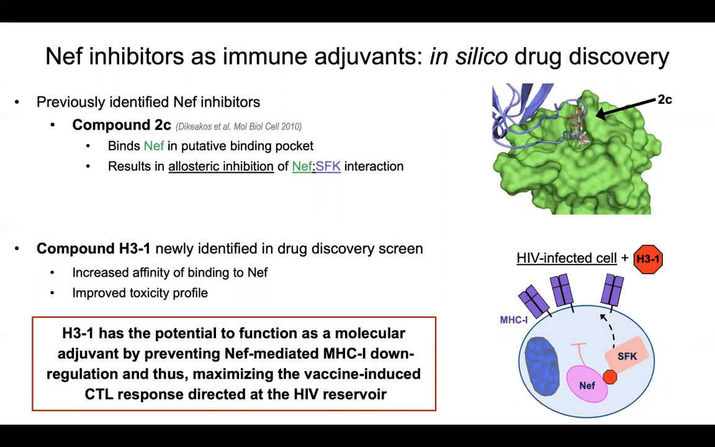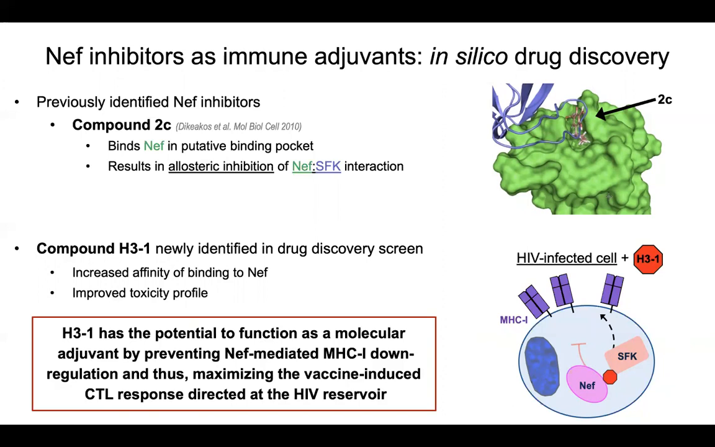An additional in silico drug discovery screen was performed in an effort to identify novel inhibitors that function similarly to 2C. The novel inhibitor I will be speaking about is compound H31, and it was identified as a likely high-affinity inhibitor of Nef that could also help resolve toxicity issues that have been observed in the past.